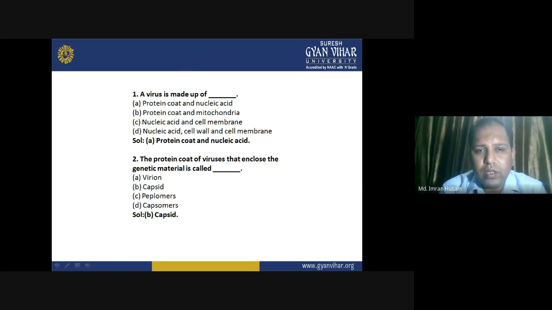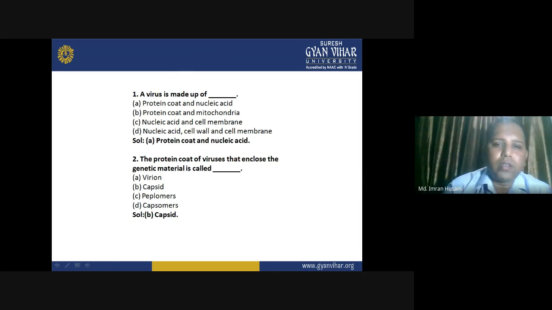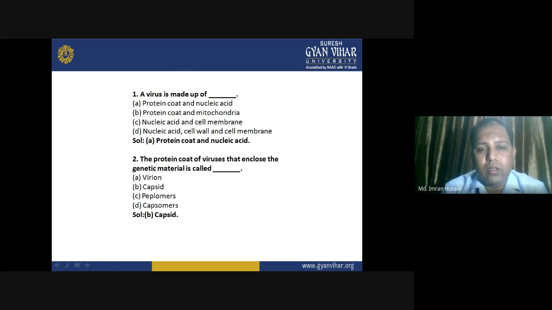The correct answer is A, protein coat and nucleic acid. The protein coat of viruses that encloses the genetic material is called: A, virion; B, capsid; C, papillomas; D, capsomeres. The correct answer is B, capsid.